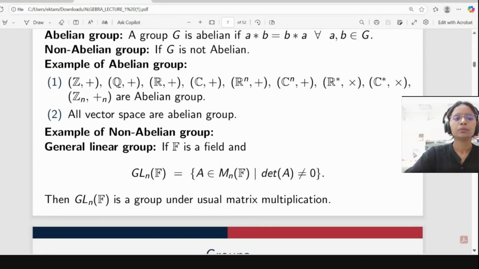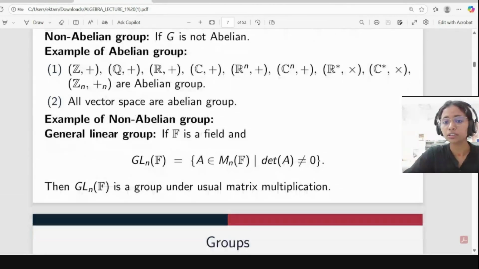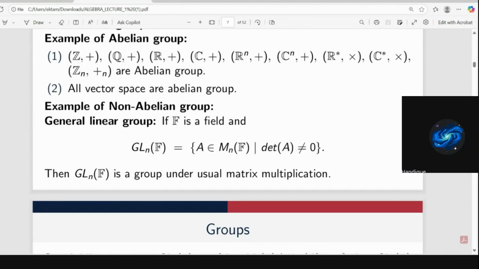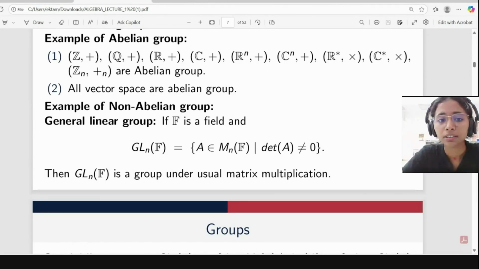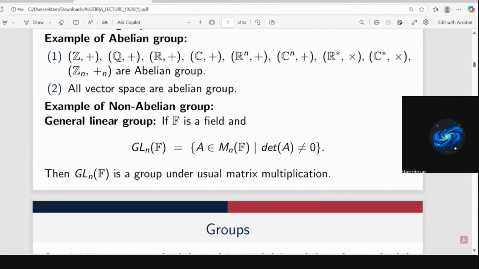So this set will form a general linear group. Here we are taking determinant not equal to 0, because whenever our determinant is 0, we can't find the inverse of a matrix. So we call this set the general linear group. The general linear group is a group under usual matrix multiplication. And what is Mn in the general linear group?